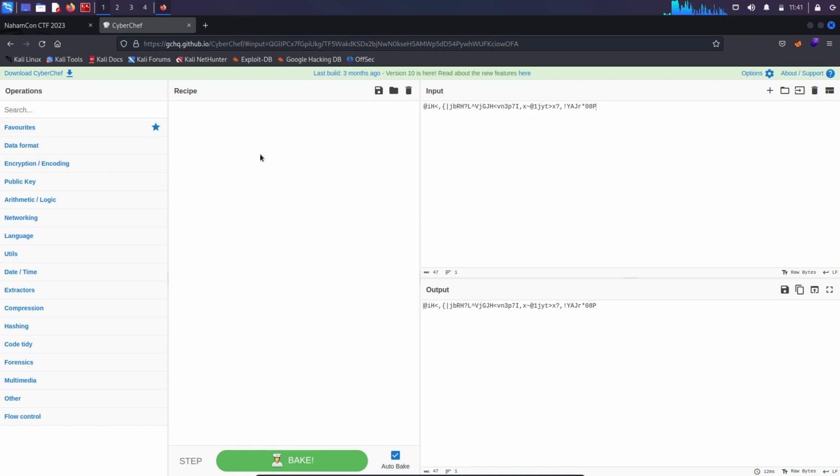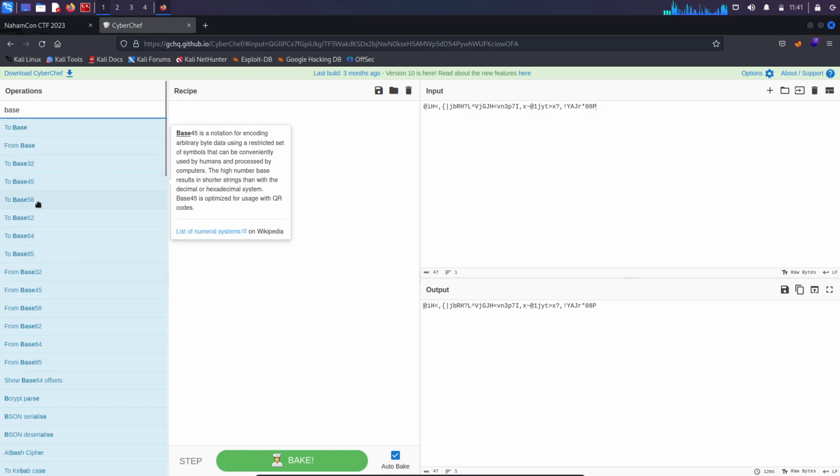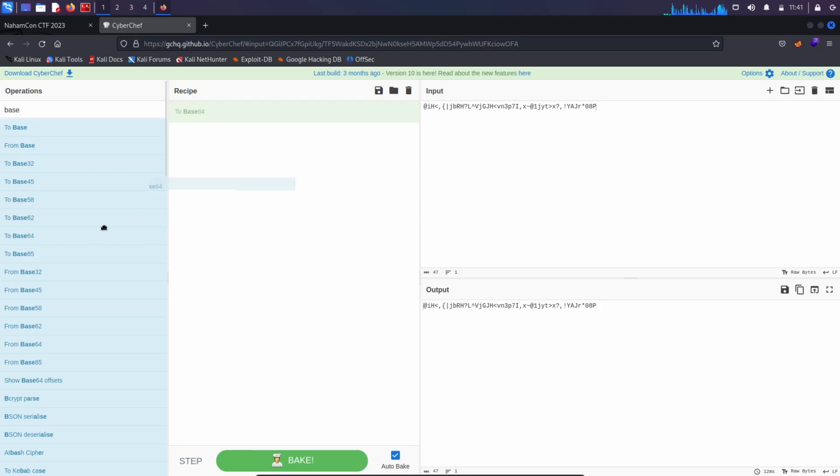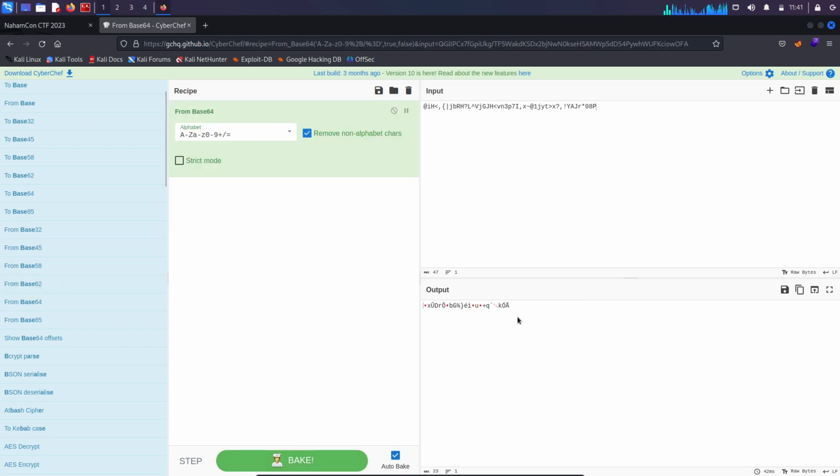If I'm not having anything, I can try some random stuff like base 64 or any base. So if I try base 64, where is it, this one, I need to convert from base 64, and we don't get anything interesting. Then I can try base 45, just trying different random things.